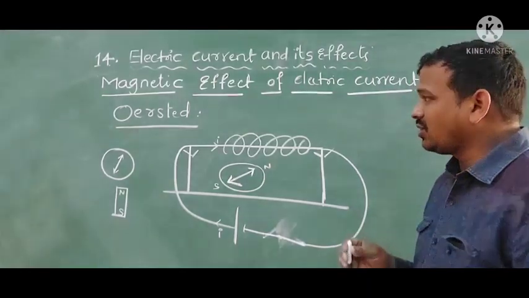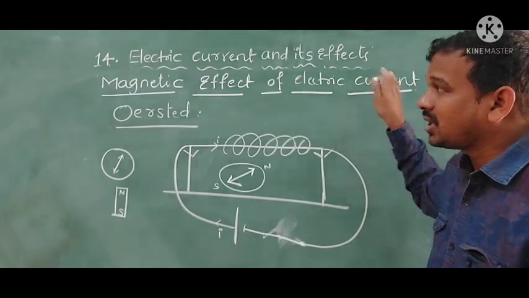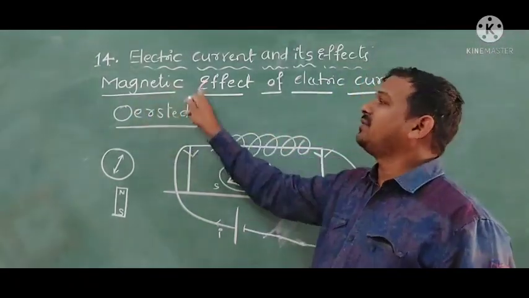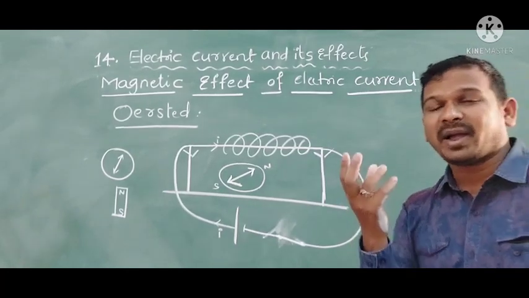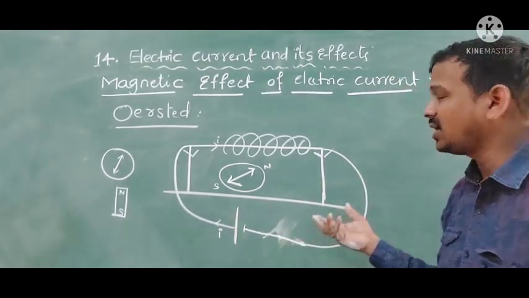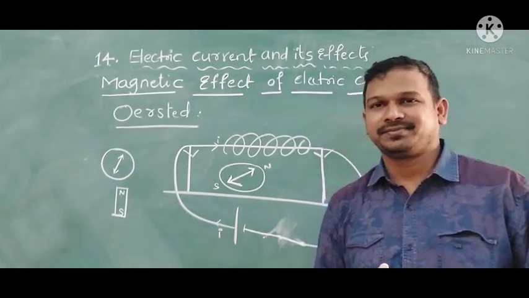So, what conclusion can we give here? Electric current can give the magnetic effect also. How can we prove it? By bringing the magnetic compass near the current carrying wire. It will show the deflection.